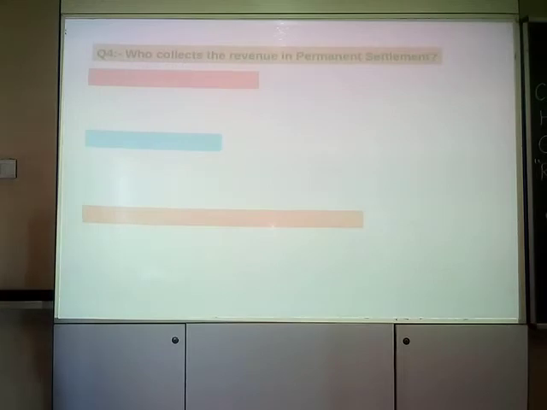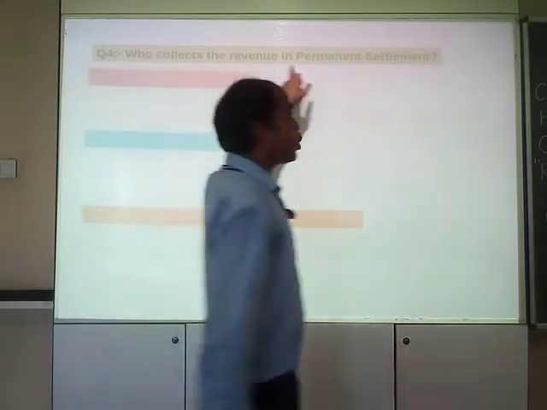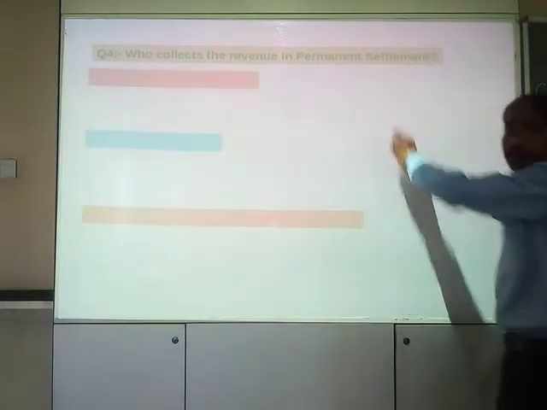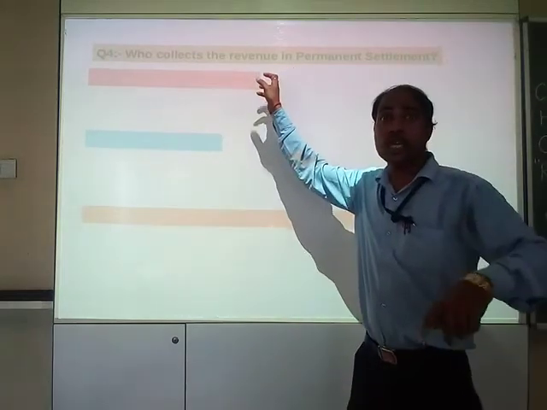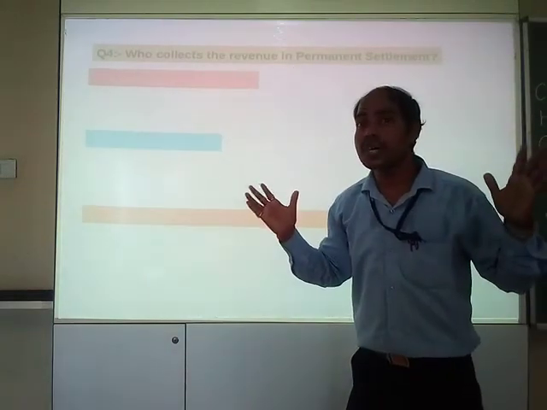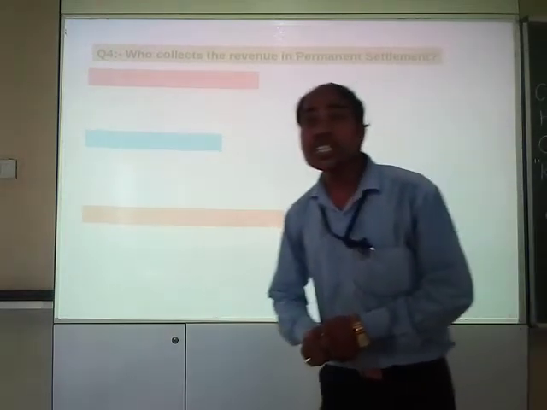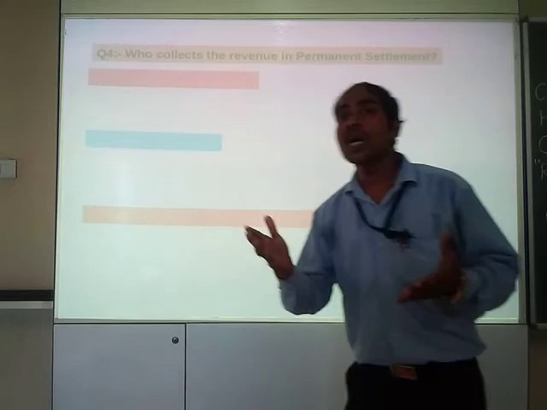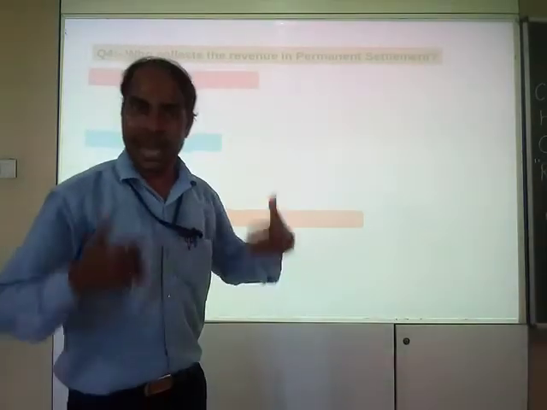Here is another question. Who collects the revenue in permanent settlement? I think everybody knows the answer because I have discussed this. Who were the collectors of the revenue in permanent settlement? Yes, it was Rajas and Talukdars. So if you write the answer as Rajas and Talukdars, that is correct.